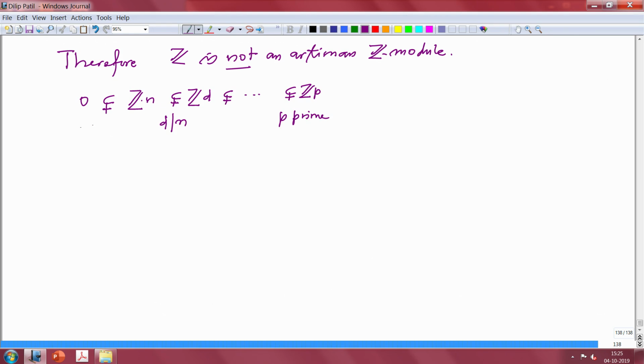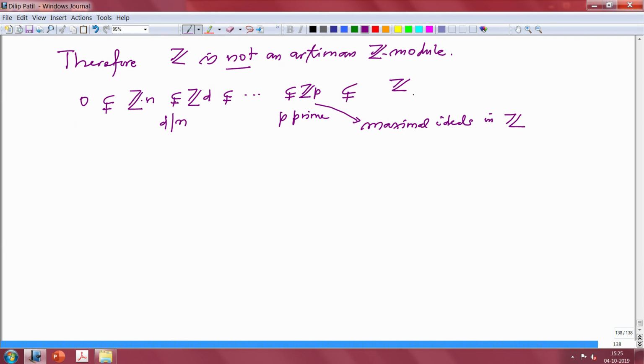So, if I want a proper chain like that, it can go on for at most the number of divisors of n. It cannot go on for a long time, and now we have noted that these ideals are maximal ideals in Z. Therefore, if I want a submodule or ideal which is bigger than this, the only possibility is Z. So the chain will stop here.